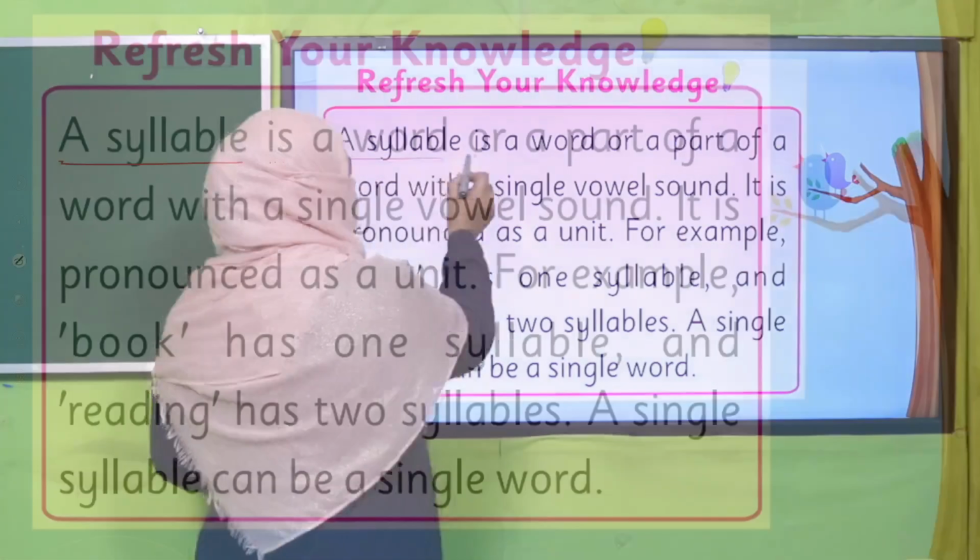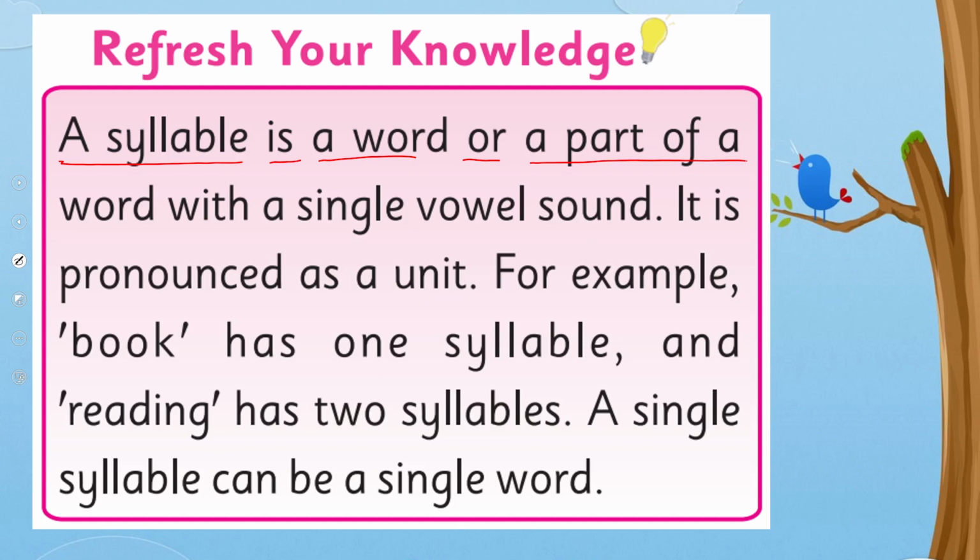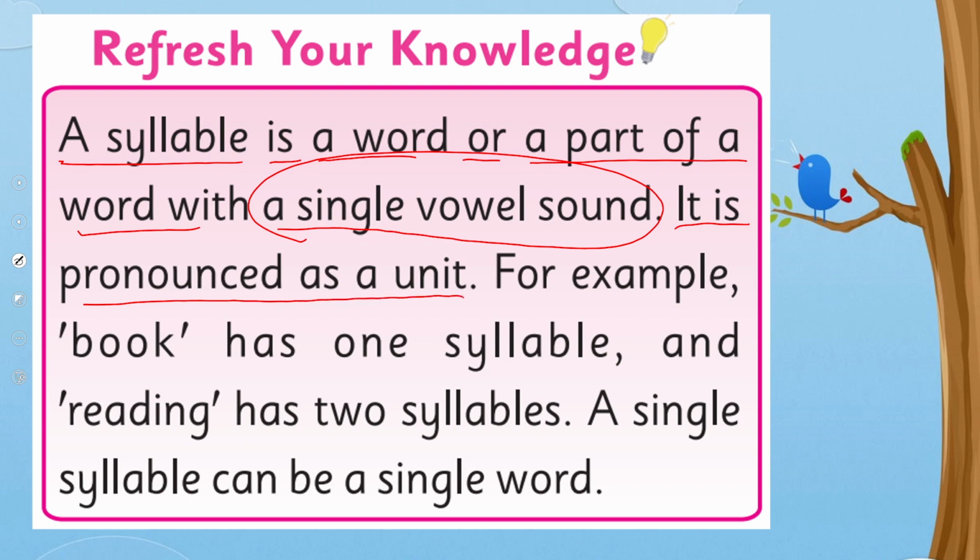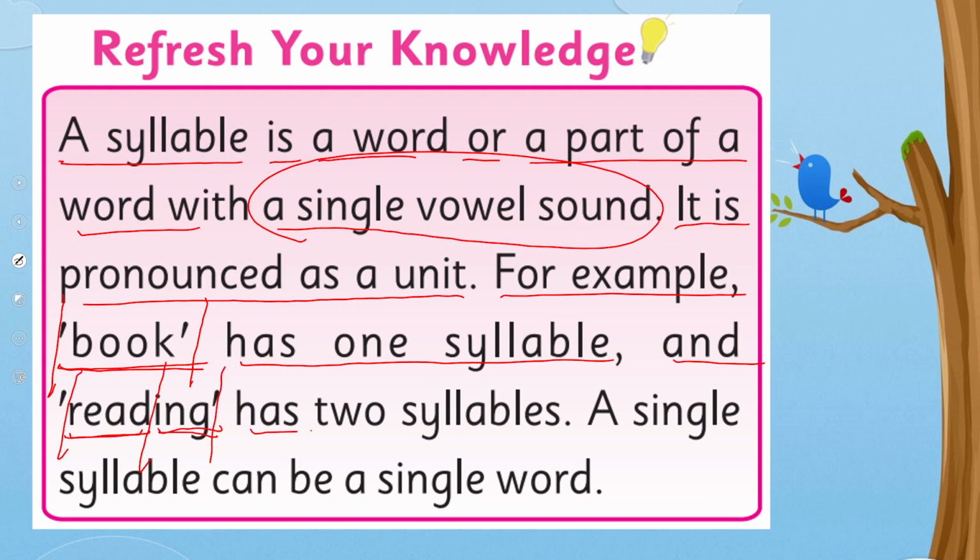So a syllable is a word or a part of a word with a single vowel sound. It is pronounced as a unit. For example, book. Book has one syllable. And reading. Reading is a 2 syllable word, it has 2 syllables. A single syllable can be a single word.